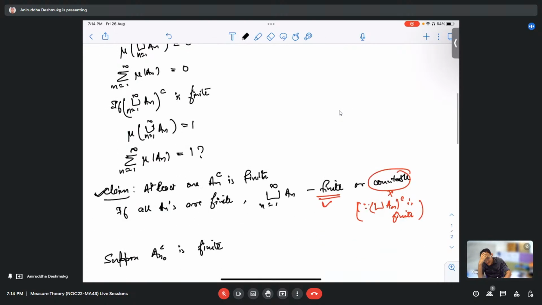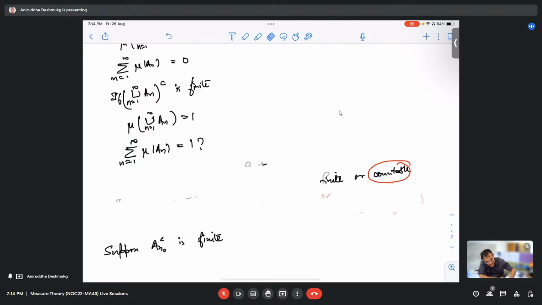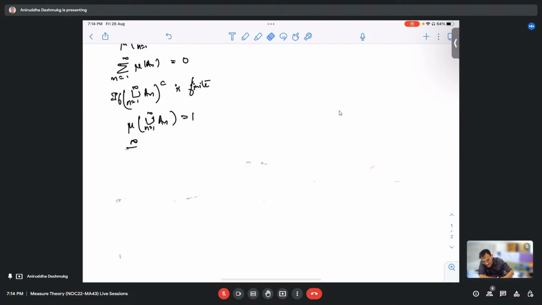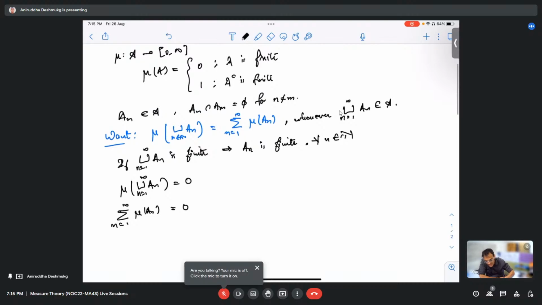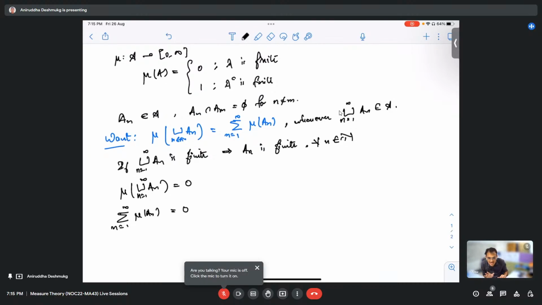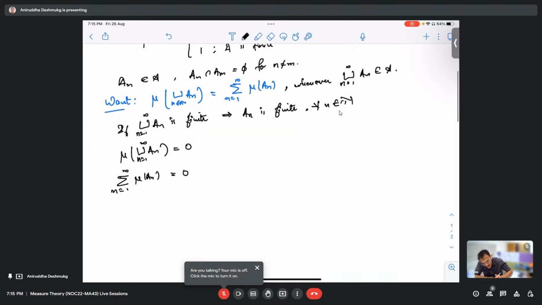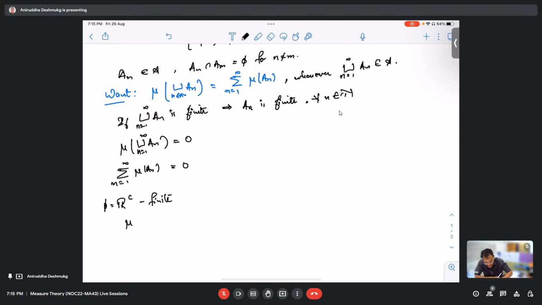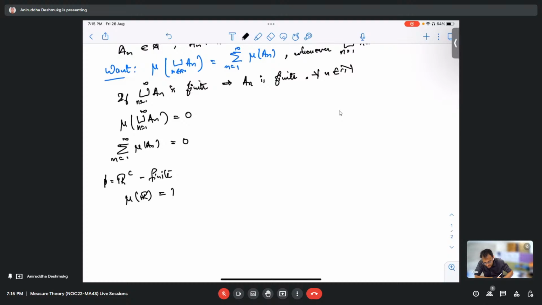We have to check that this is a measure, right? So let me erase all this. These are all really thoughts. See, this one is fine, right? If union of A n is finite, then both the things are zero, therefore they are equal. Now, let us observe one thing. Is R complement finite? It is, right? Because R complement is the empty set. So the measure of R is going to be equal to 1, by definition.